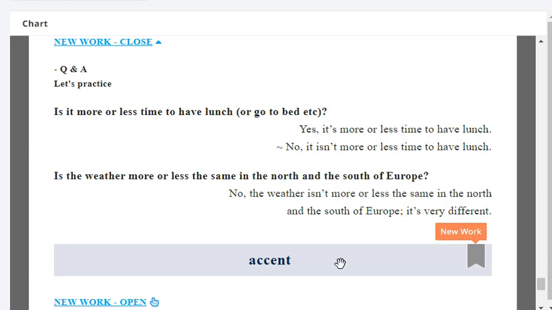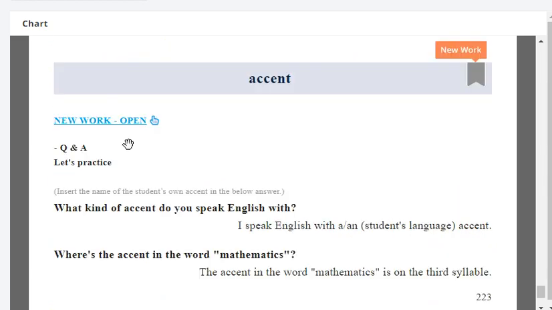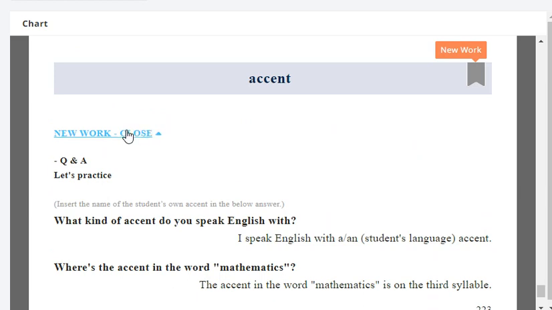No. The weather isn't more or less the same in the north and south of Europe. It's very different. Very good. Thanks. Repeat: accent. Accent.